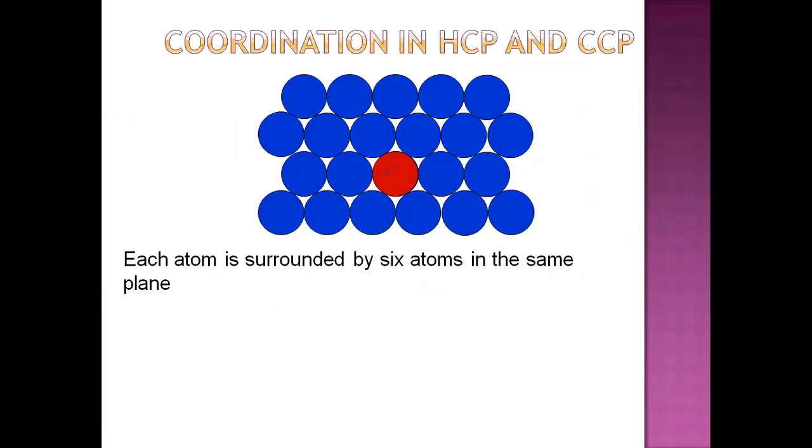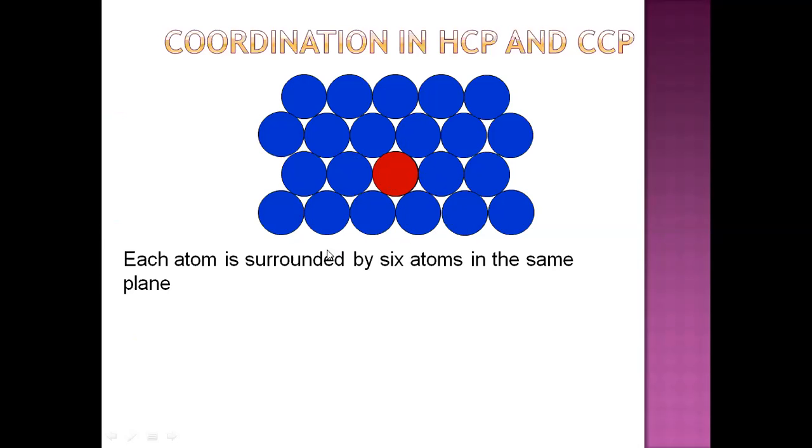Now what will be the coordination number in hexagonal close packing and cubic close packing? As we can see in one dimension here, the arrangement of the spheres in different rows. Now the central sphere A, which is shown in red color, is surrounded by 6 other spheres.